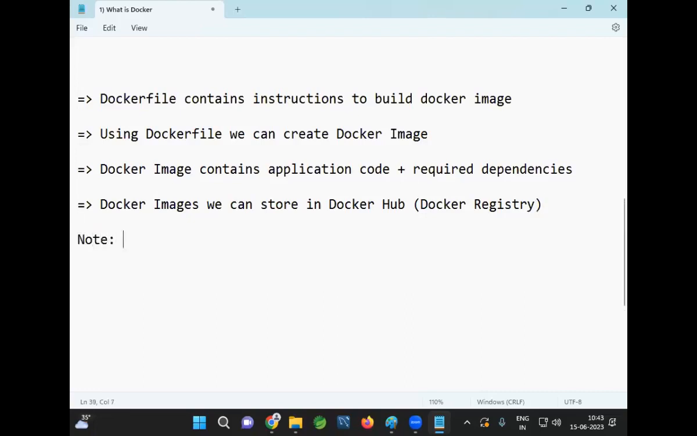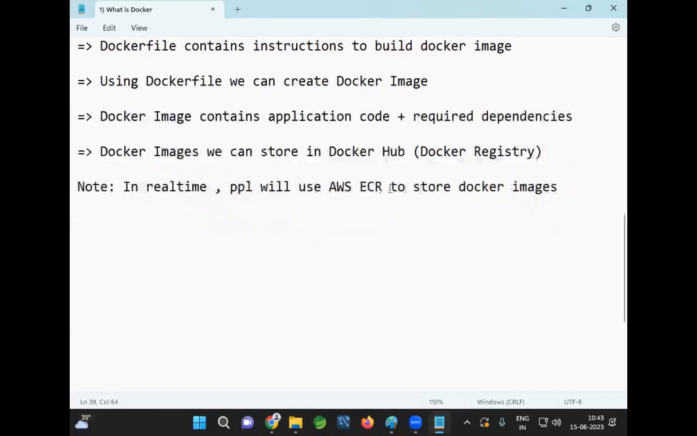In real time, people will use AWS ECR to store Docker images. You can go for either Docker Hub or ECR. In AWS, we have seen some services, right? Similarly, ECR is one service in AWS, that is Elastic Container Registry. ECR stands for Elastic Container Registry, which is used to store Docker images.